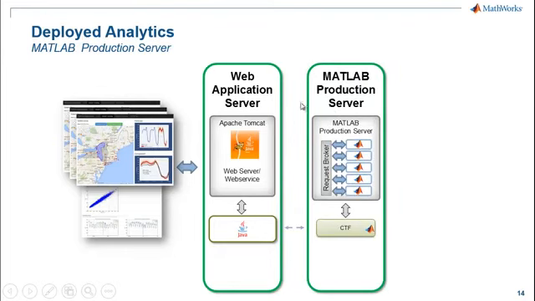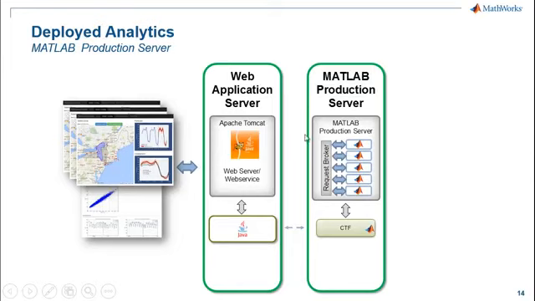MATLAB Production Server. The MATLAB Production Server is all designed around making your MATLAB analytics available to a large number of people simultaneously on demand, letting us do hot swaps where we can update things without needing to take the server down, and giving us a place where we can easily and centrally manage a large number of different MATLAB components and versions of the MATLAB engine.